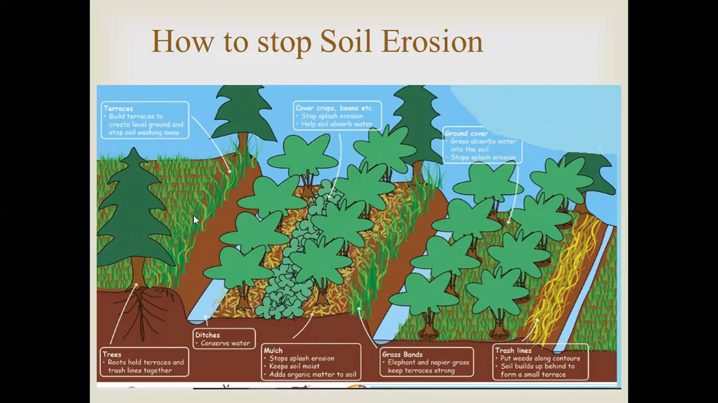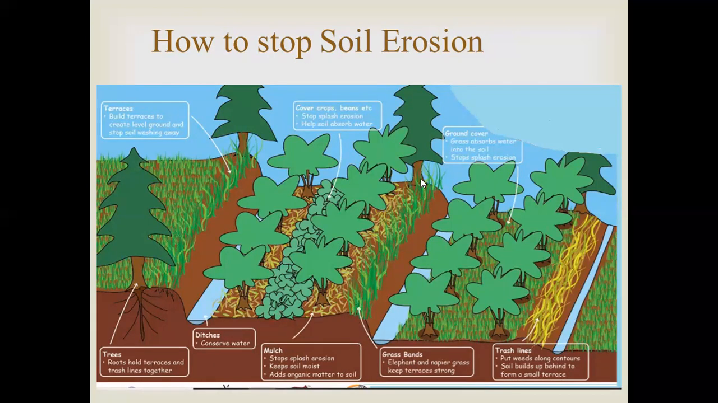Then near the edges of all the terraces, you have to go for grass bunds. Grass bunds or bands are nothing but linear growth of grasses along the edges of the terrace, and examples are elephant grass and rapier grass.